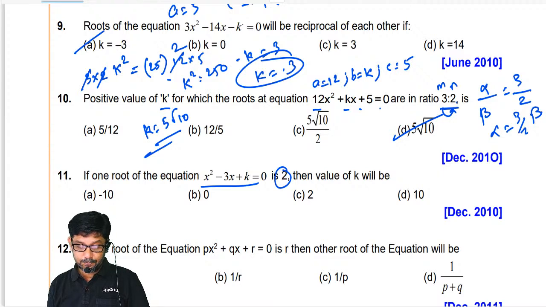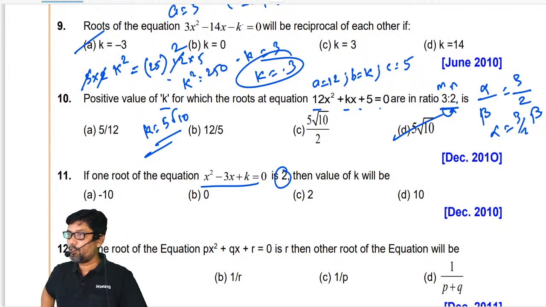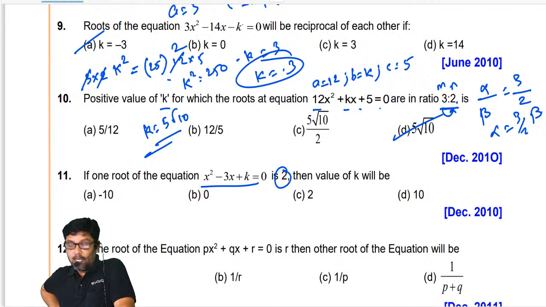What is it? 2. 4 minus 6 minus 2 is equal to 2. So k is equal to 2. Is that right?